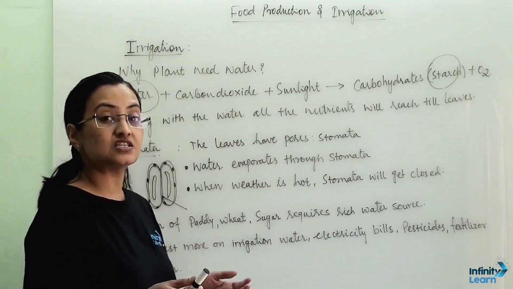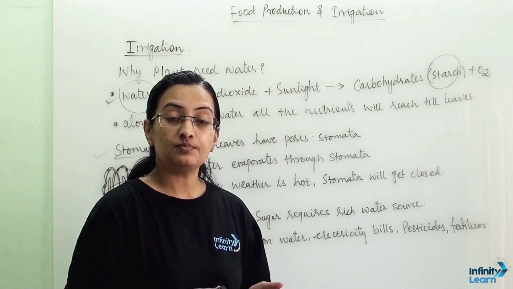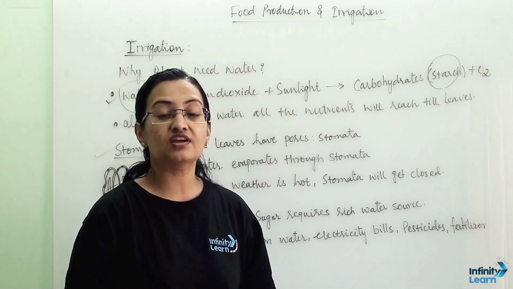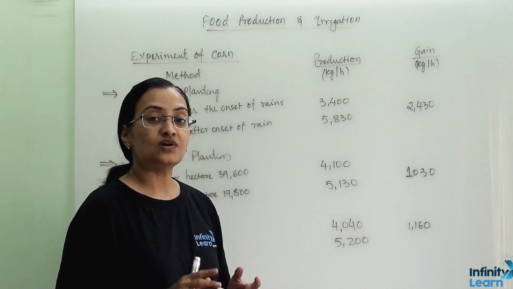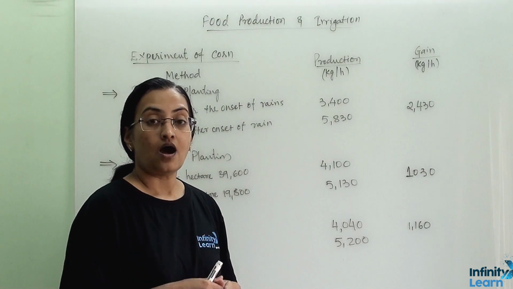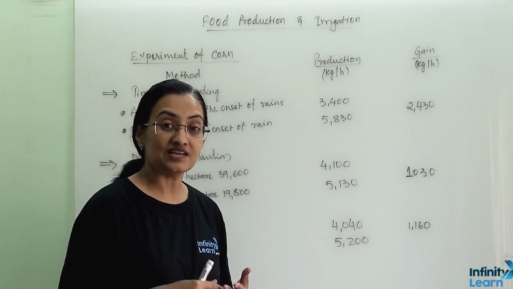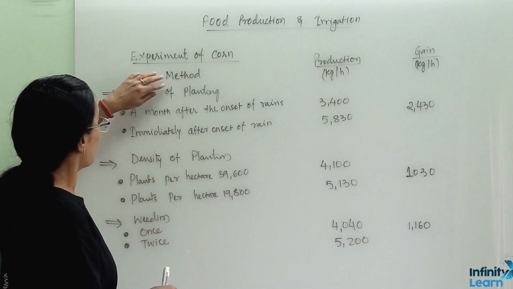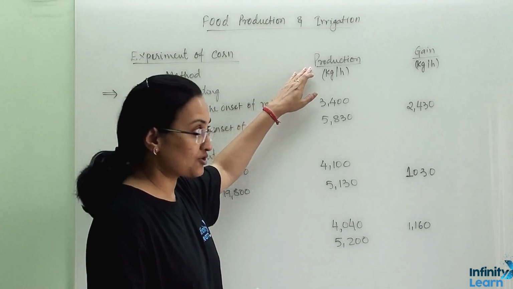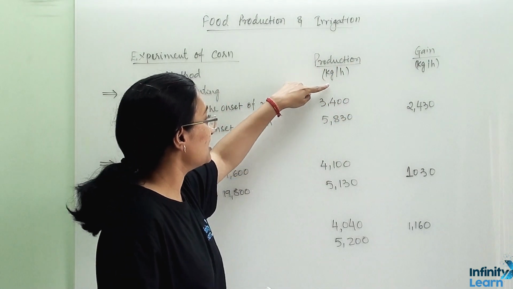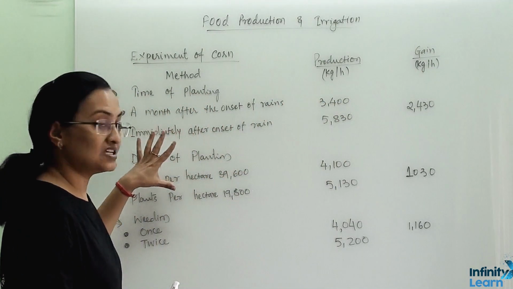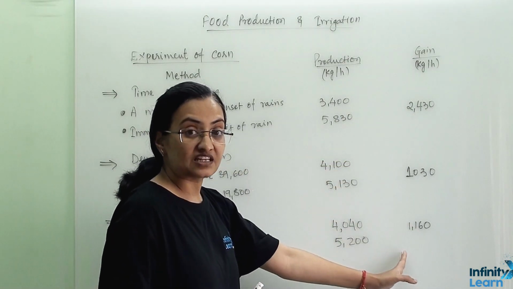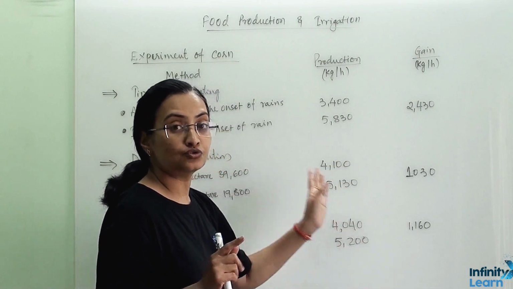Drip irrigation is the system in which we give water to the plant in a drop-wise manner. We can maintain the humidity of the soil, and along with that we can save a lot of water. Now let us understand one experiment on corn and how factors like rain, weeding and planting are important for yield and crop production. So here we are discussing method, production and gain, taken in terms of kg per hectare. This is a corn field experiment, describing the loss of corn yield due to the difference in method.